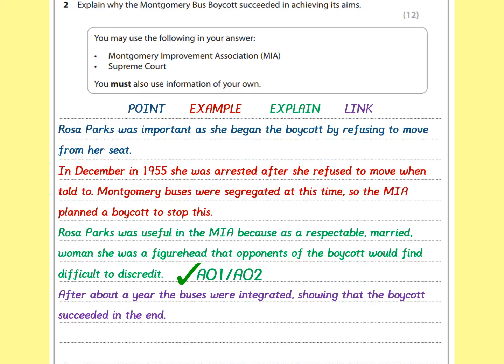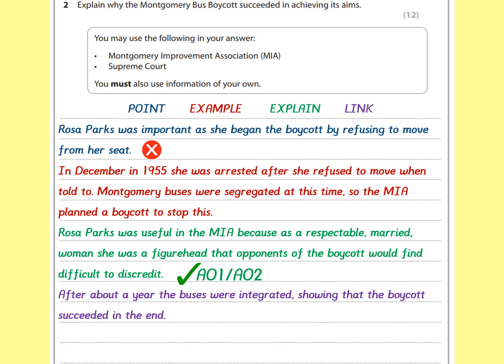So I get some AO1 and AO2 marks for that green section there, where I'm explaining how Rosa Parks helped the bus boycott succeed. But wait, it's not all good here. Unfortunately, that point is not directly related to the focus of the question. It's just a fact about it. And it's a really important thing to do here to make sure that all of your points and all of your explanations are focused on the question. Here, that question is how the Montgomery bus boycott succeeded in its aims.